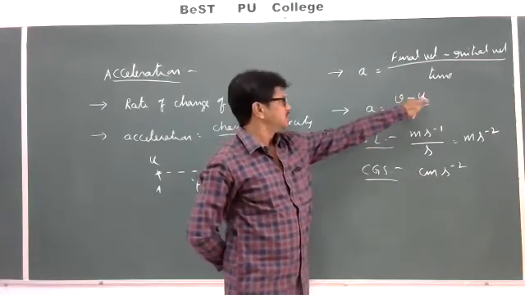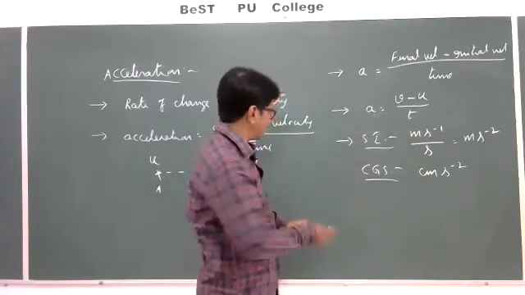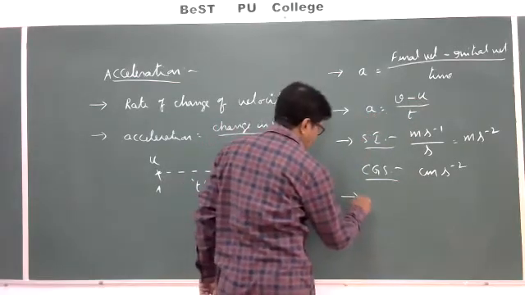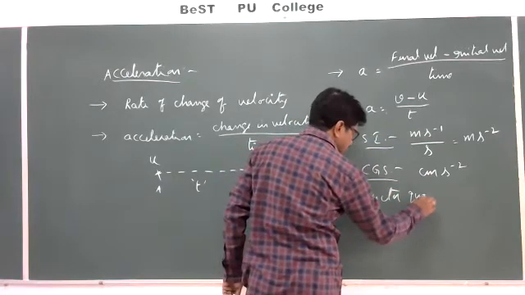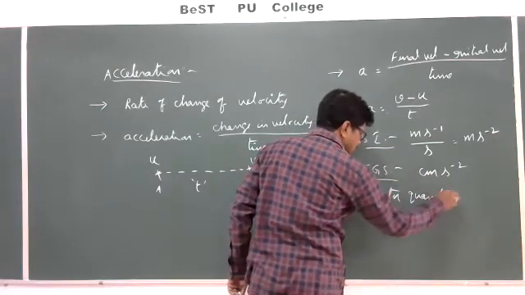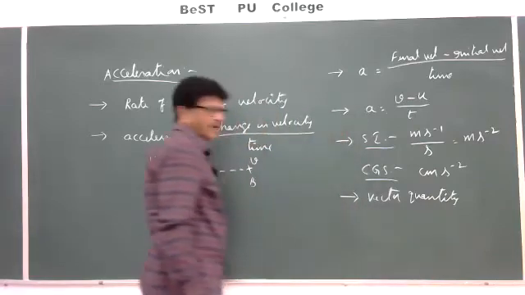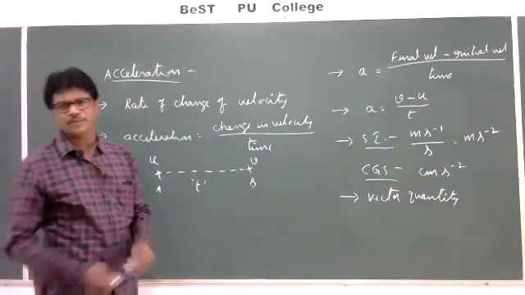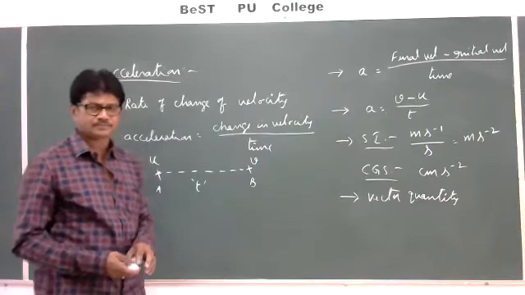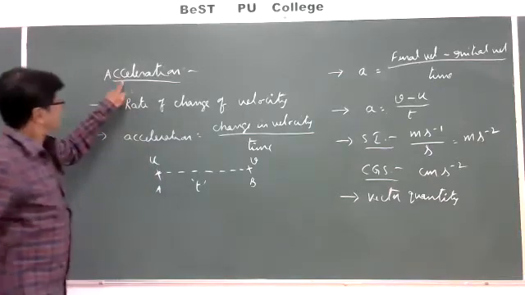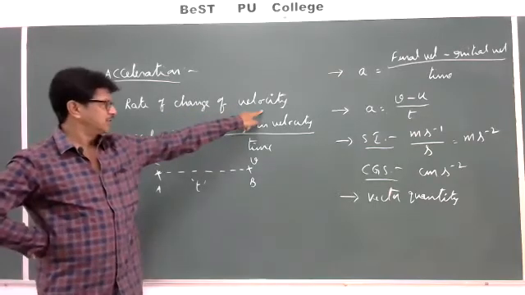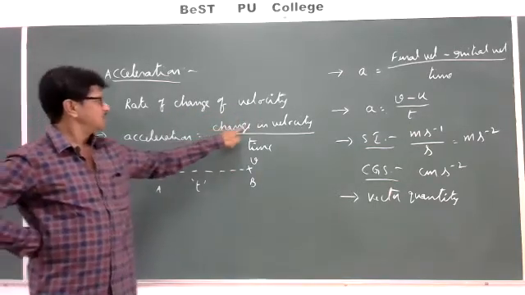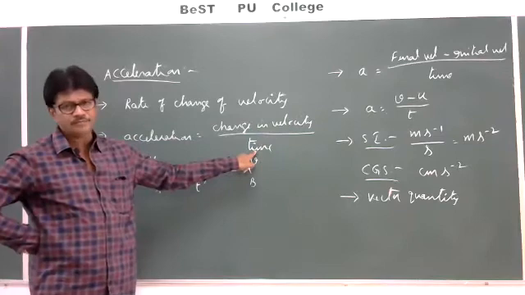Since velocity is a vector quantity, the acceleration will also be a vector quantity. So acceleration is nothing but the rate of change of velocity, which is change in velocity by time.